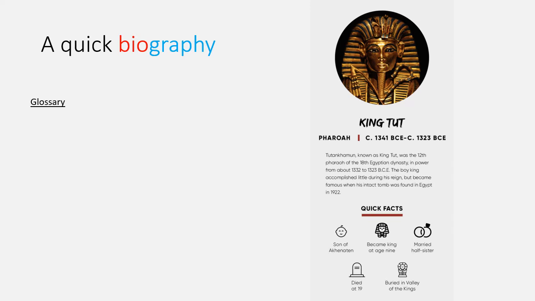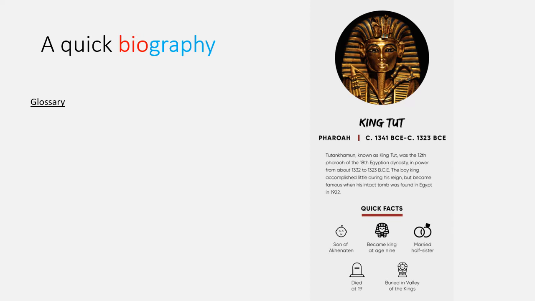So some of you who are more mathsy will be able to work out how long he's thought to have lived for from that information. We'll come back to that. So the little text there says Tutankhamun, known as King Tut, was the 12th pharaoh of the 18th Egyptian dynasty, in power from about 1332 to 1323 BCE.